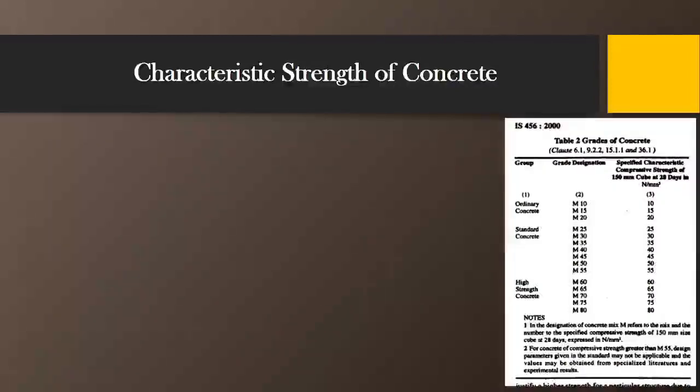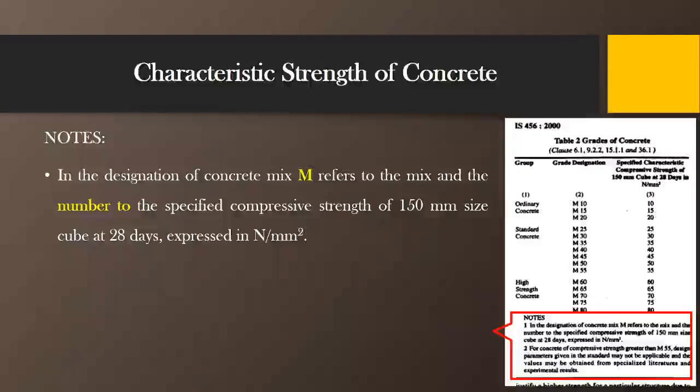In table number 2, at the bottom, two notes are given. Let us discuss those notes. First note is regarding the designation of concrete mix. In the designation of concrete mix, the letter M refers to the mix and the number represents the compressive strength of 150 size cubes at 28 days, which is expressed in Newton per mm square as given in the table, as given in column number 3 here.